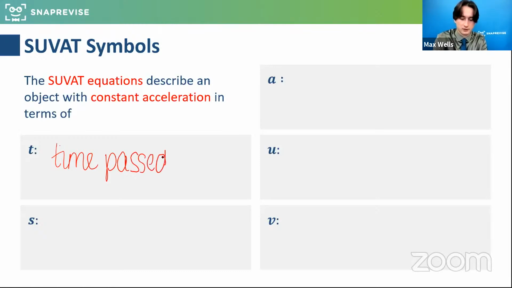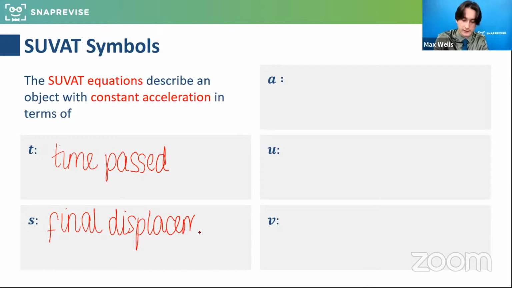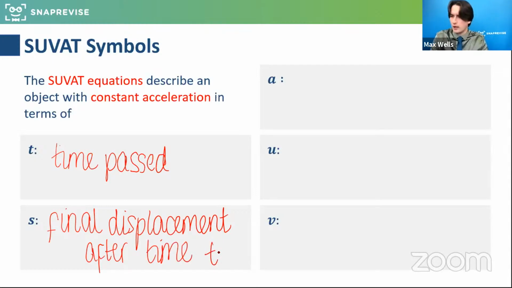Please do feel free to share what you recognize these symbols to mean. We're just going to hopefully clarify this. S represents the final displacement, so how far it's ended up away from where it started during that interval of time. So final displacement after time T, from the point when T is 0.